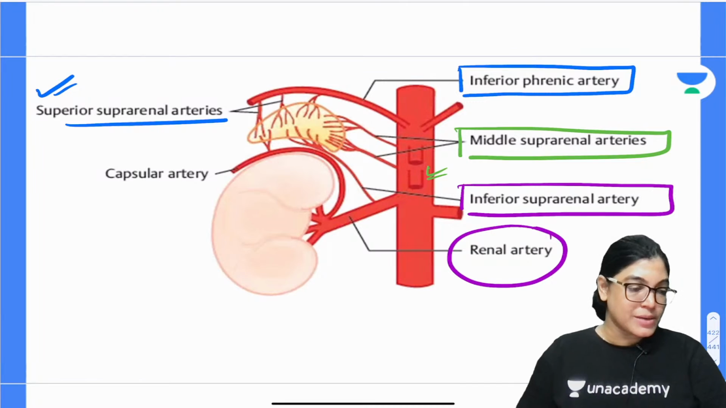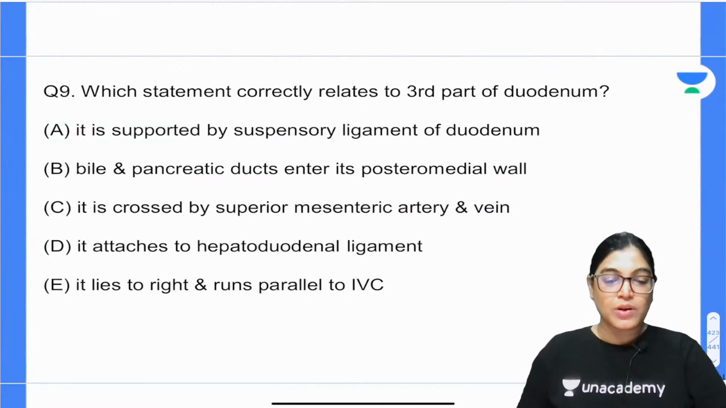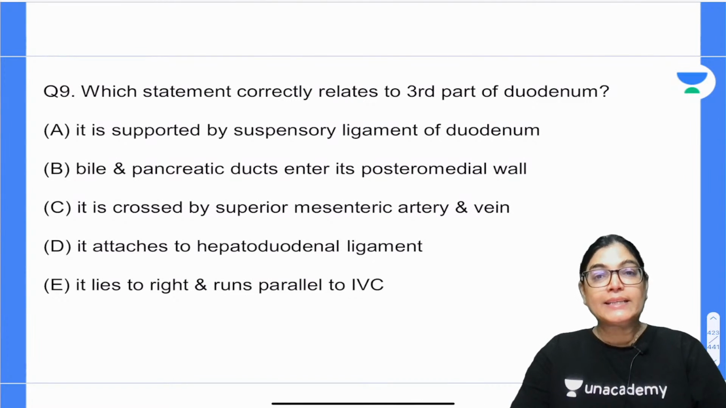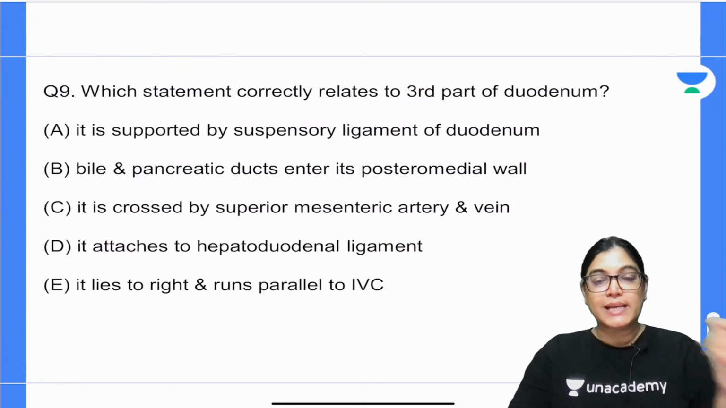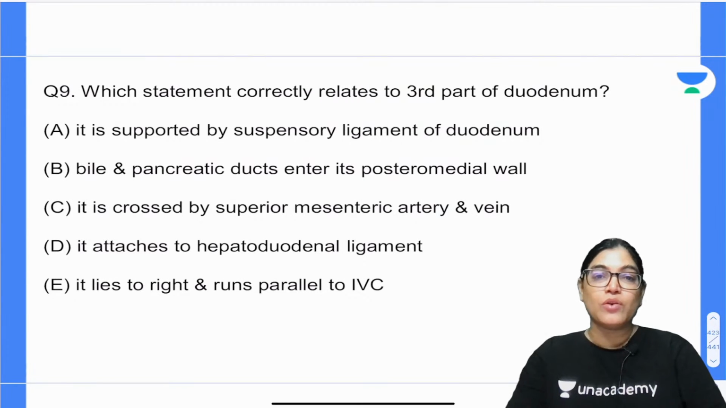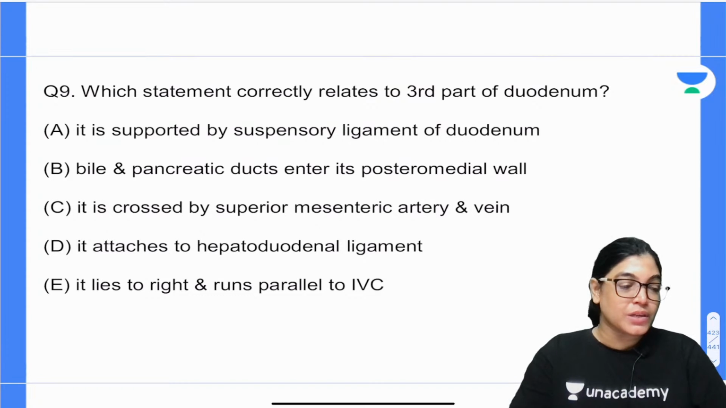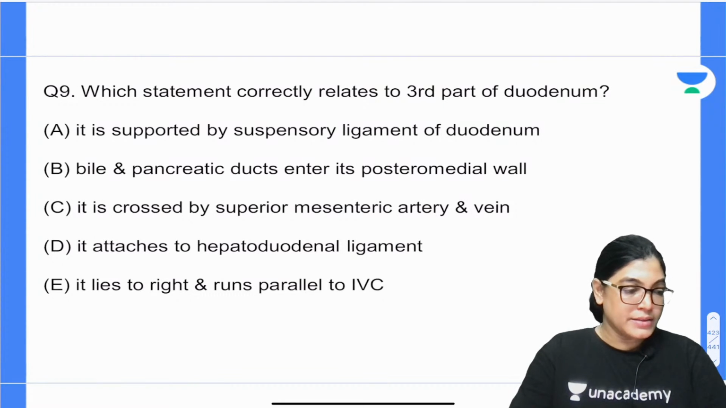Let's move on to the next MCQ, that is MCQ number 9. All the best for the 9th MCQ. Which statement correctly relates to the third part of the duodenum? Here we have got 5 statements and you have to tell me which of the following statements is absolutely correct for the relations of the third part of the duodenum. Okay, so let's move.